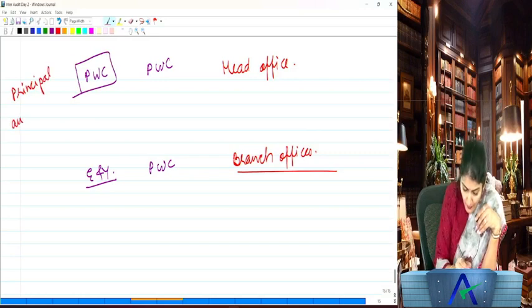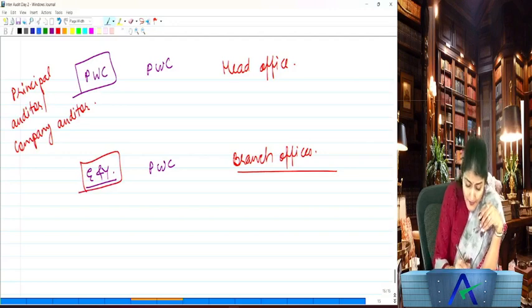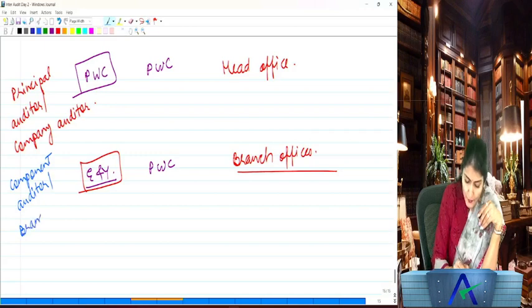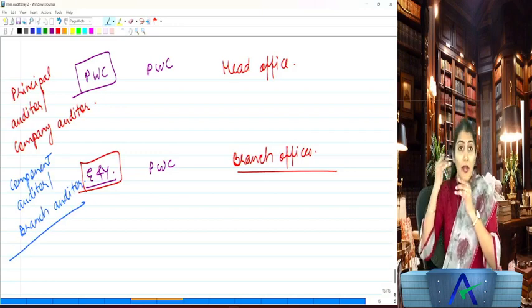Right, they are called the principal auditor, or also referred to as the company auditor, because they are the head office auditor. Whereas EY is referred to as the component auditor. What is a component? It is the branch. So it is the component auditor, or it could also be referred to as the branch auditor.